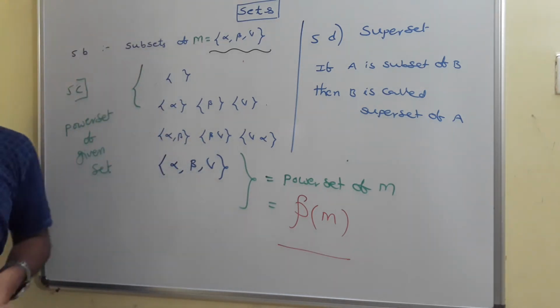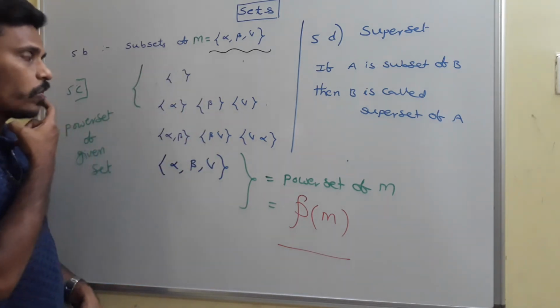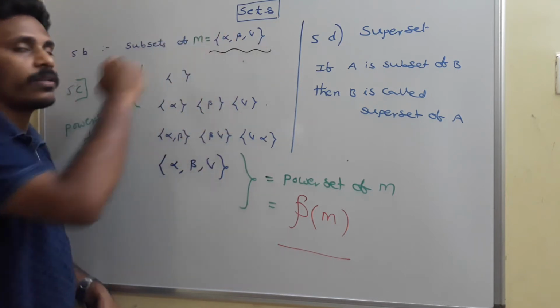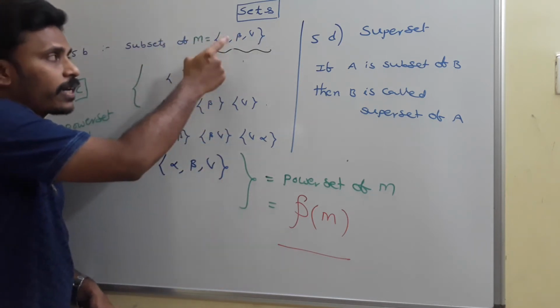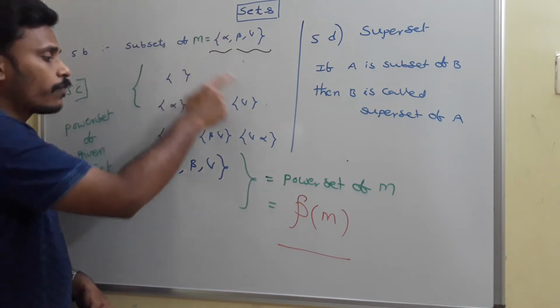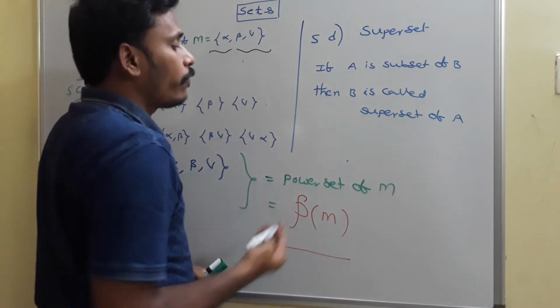In this particular context, I have a set M whose elements are alpha, beta, gamma, and I listed all its subsets like this. All these are the subsets of the given set alpha, beta, gamma, and in the same manner this set M containing alpha, beta, gamma is mentioned as a superset for all these given sets. And as a notation for subset, we use this notation.